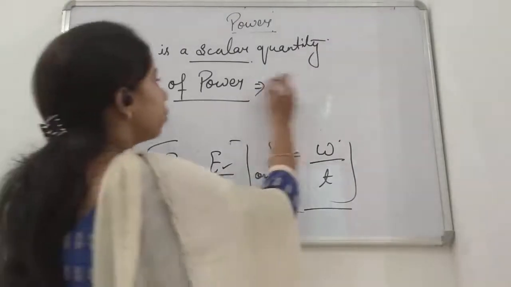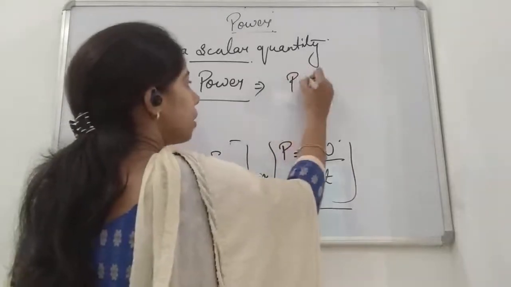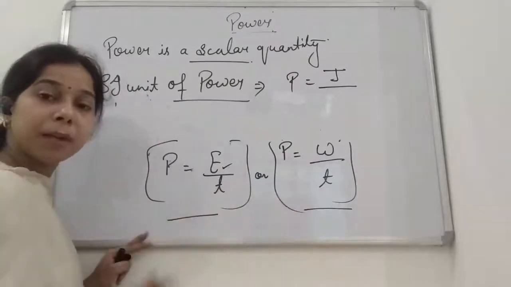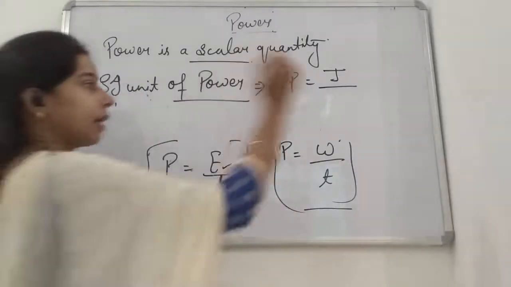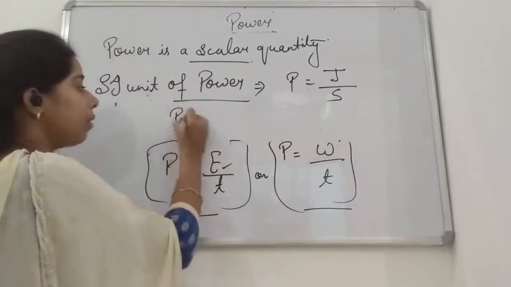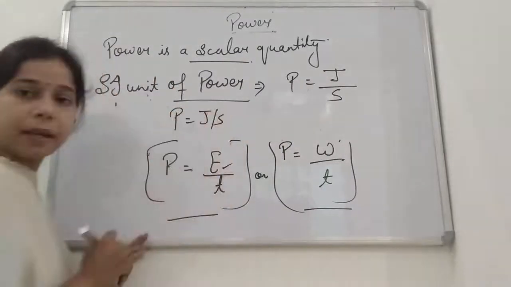So unit of power, that is power is equal to joule upon time. Time is there in both the cases. The SI unit of time is second. So we will write here second. Okay, so we can say that power is equal to joule per second.